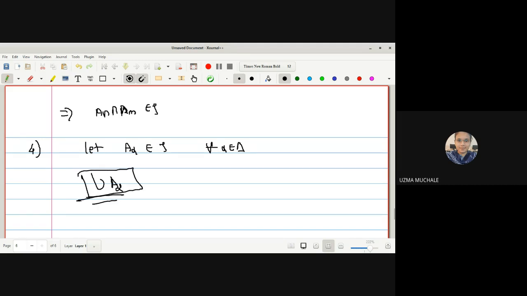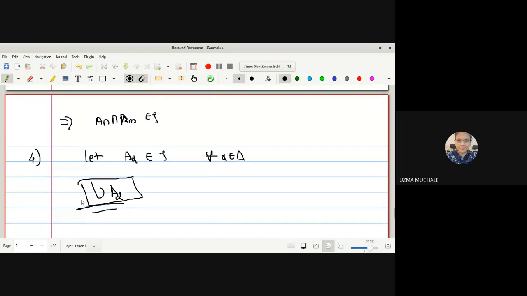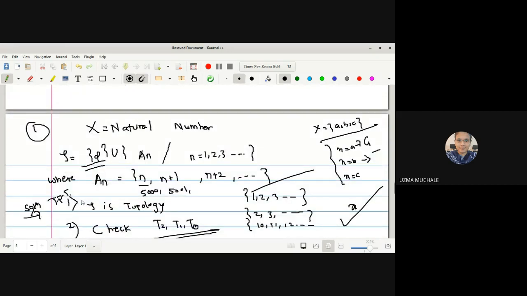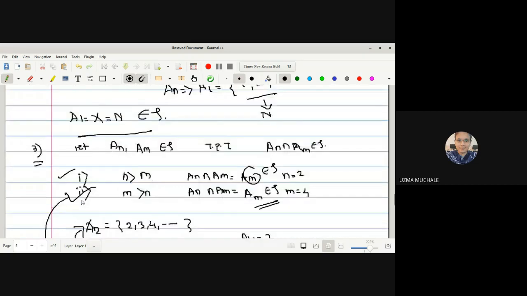Can you say guaranteed that the union of A alpha will be some particular set? See the topology and tell me which one will be the largest. Natural number. Correct. X itself is the largest, no?